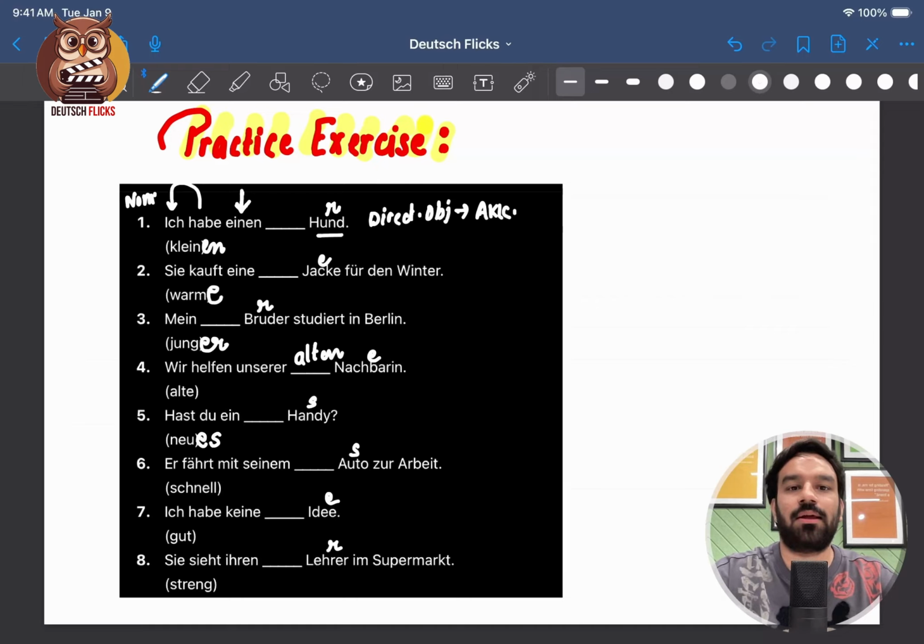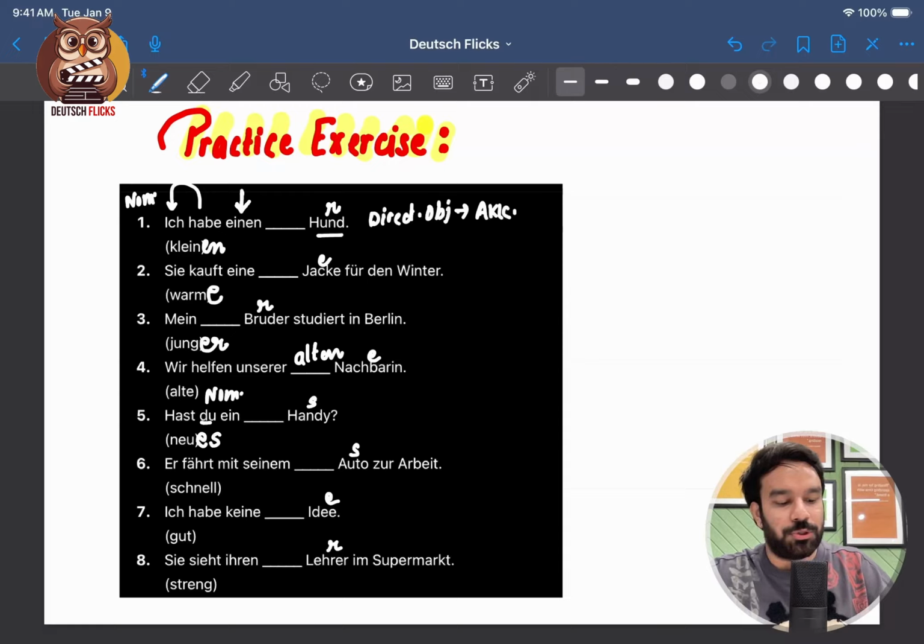Accusative case and neutral noun, because "du" is in nominative case, right? So, do you have a new mobile? New mobile is the direct object.